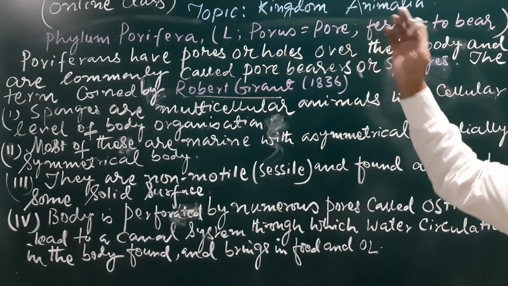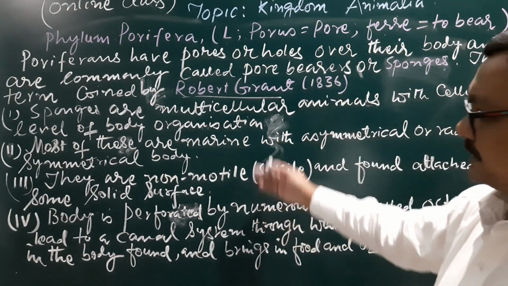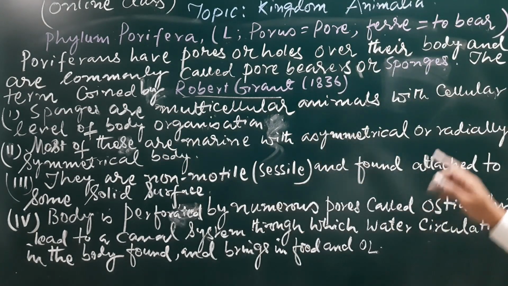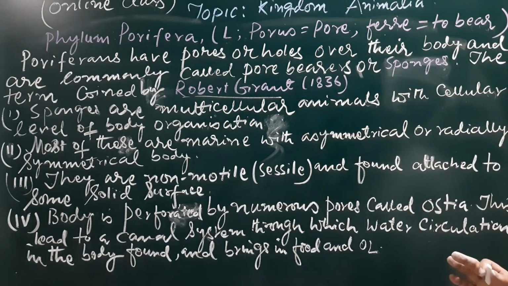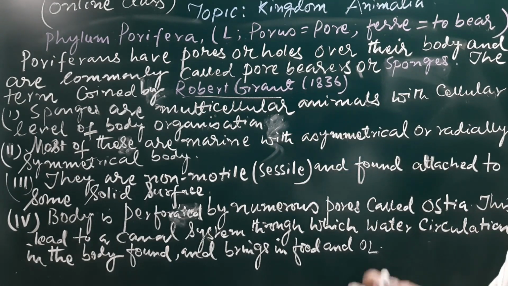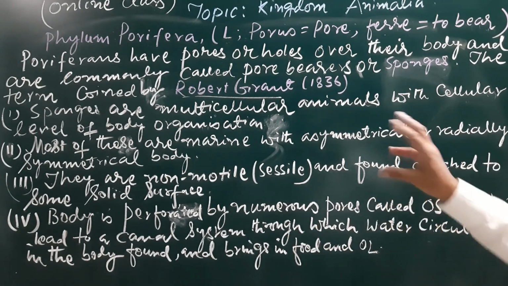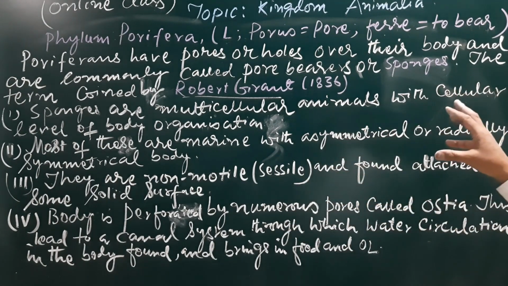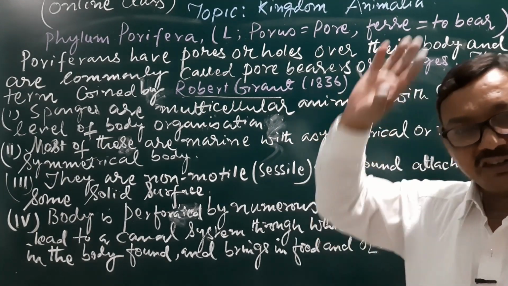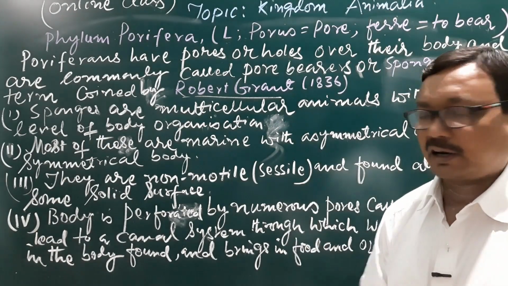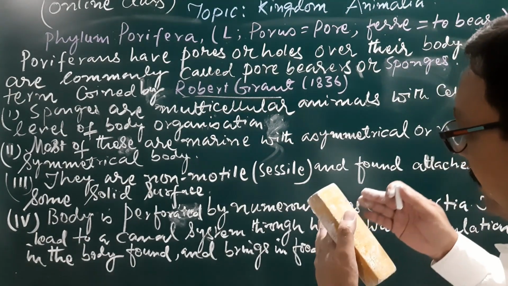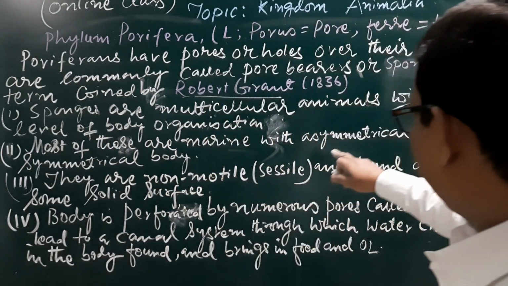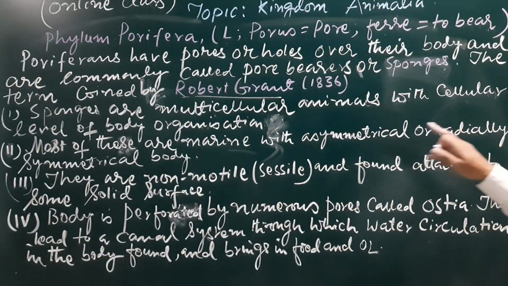This is the introduction of this Porifera phylum, and now there are some special features. Number 1, sponges are multicellular animals with cellular level of body organization. The different criteria which you have learned will be utilized here, and you may see how all those which were discussed in our earlier classes are now practically utilized. Most of these are marine with asymmetrical or radially symmetrical body.